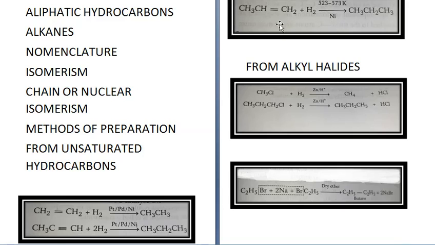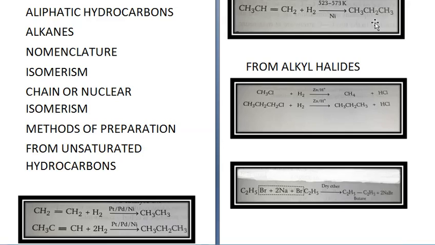Then this second reaction in the presence of nickel catalyst at 523 to 573 Kelvin, you can get alkane like CH3CH double bond CH2, this is propene plus hydrogen. It will give you propane. This reaction is called Sabatier and Senderen's reaction.